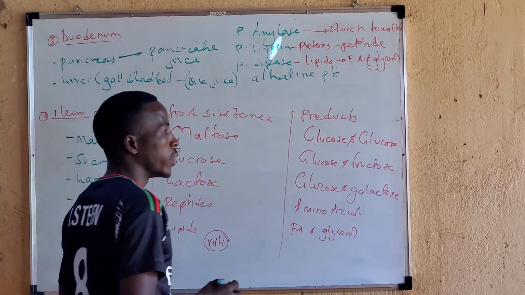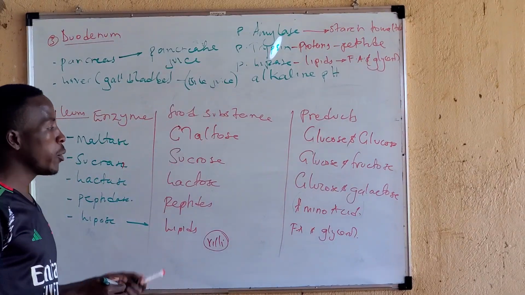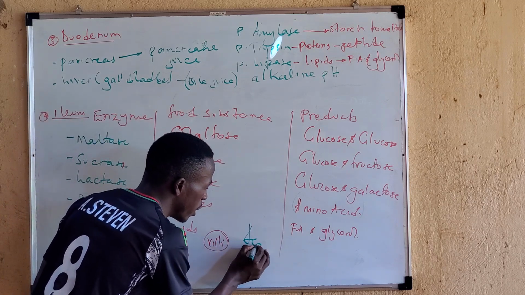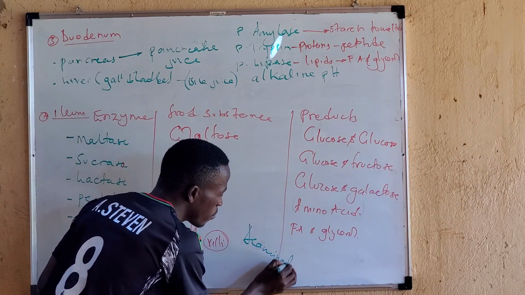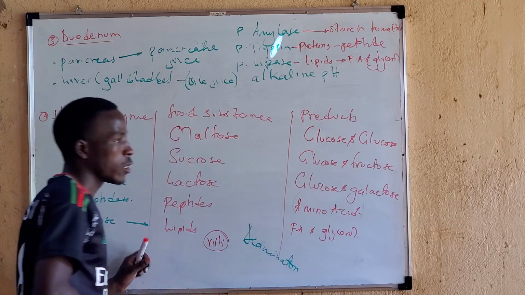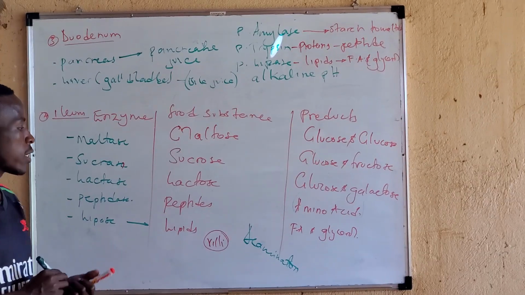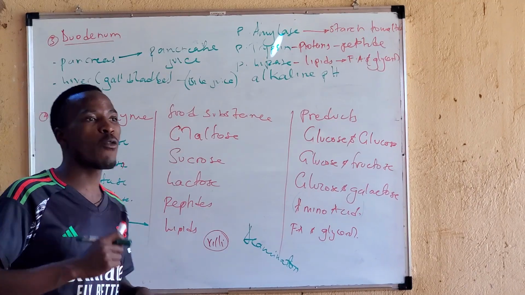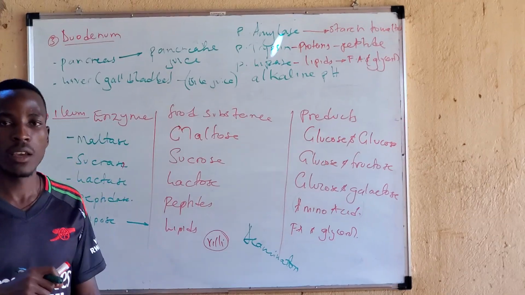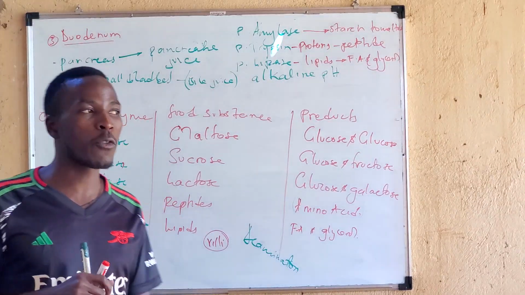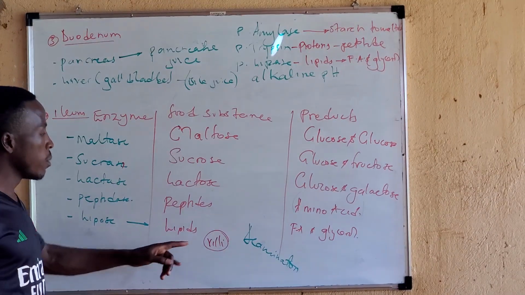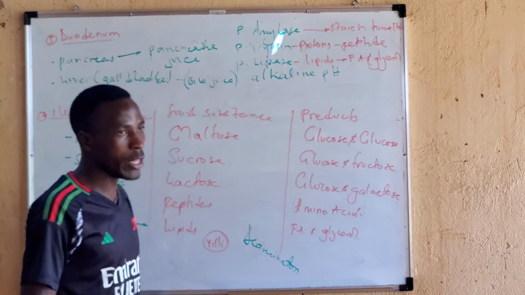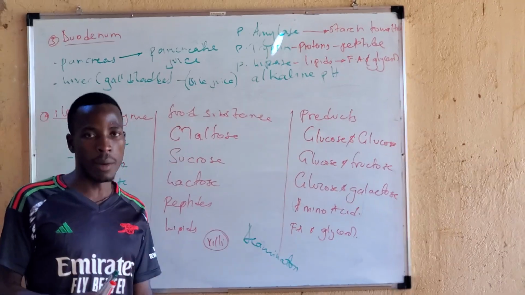And assimilation under amino acids is called deamination. Deamination is done by the liver. Deamination means removal of an amino group from an amino acid. Am I clear?